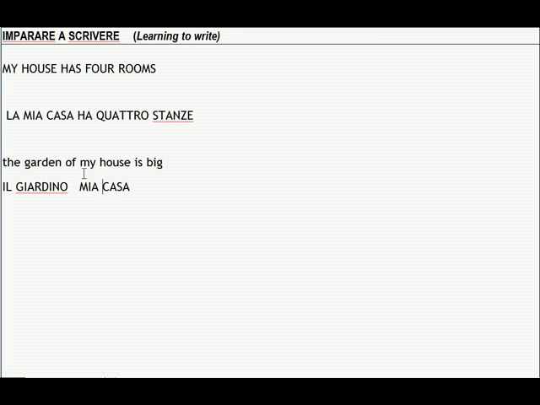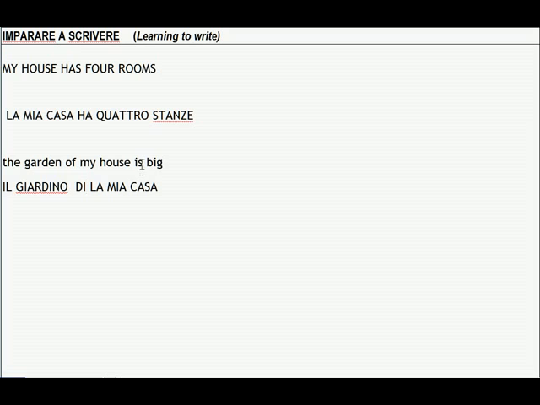We also know that mia must always be preceded by an article, as in la mia casa. What is the translation of "of"? It is di. Prepositions don't always translate identically, but in this case, of is di, possession, of my house.